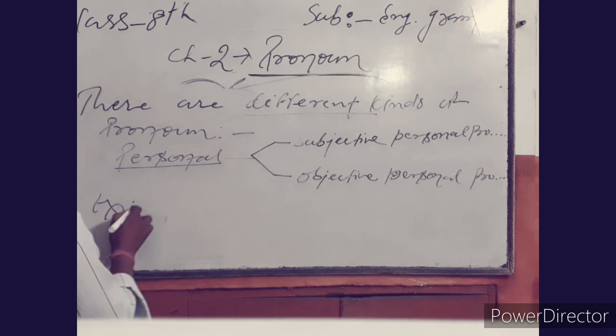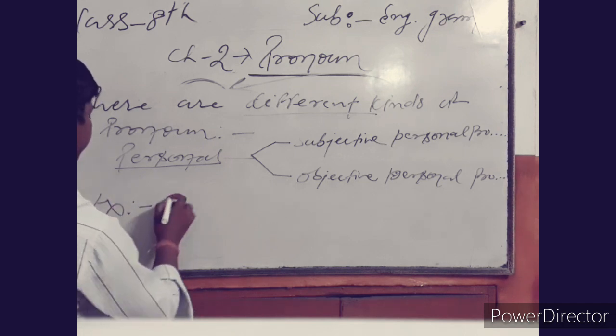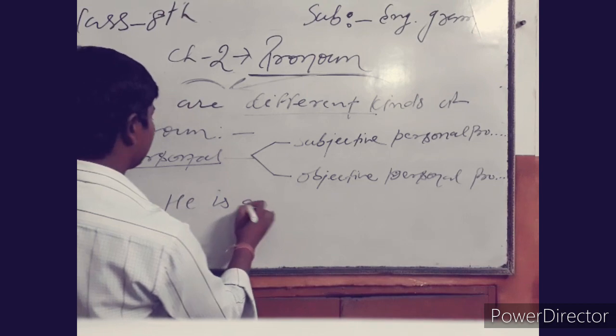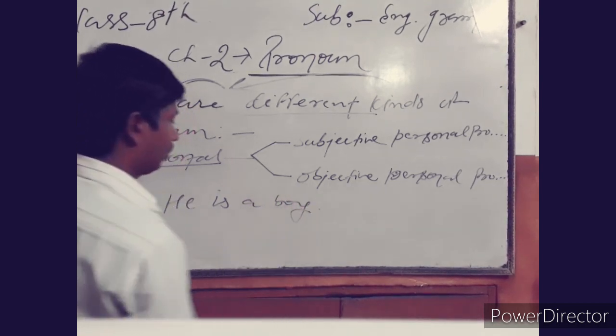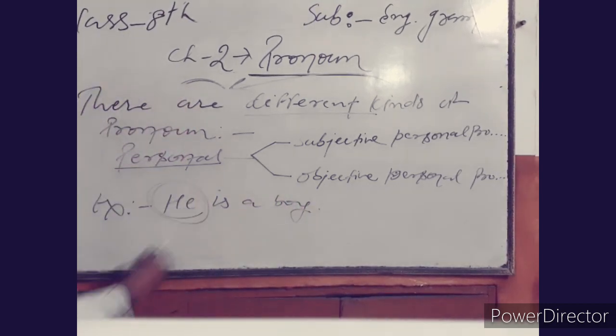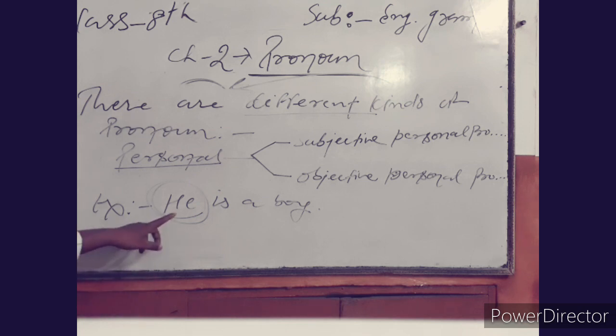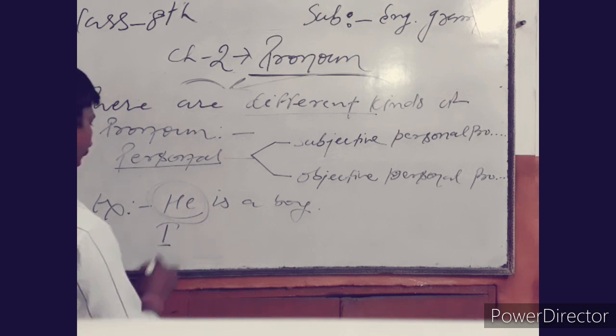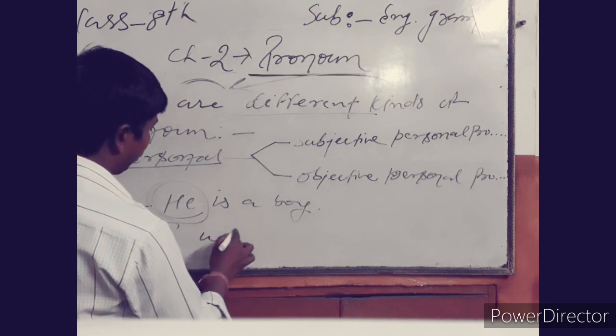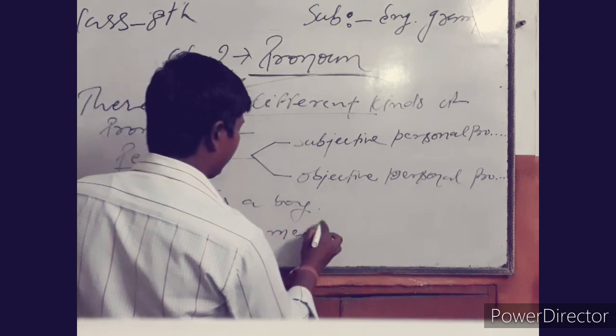For an example, you can see: he is a boy. It is a personal pronoun and that is used here as the subject of the sentence. Okay? In object form, I will meet him.